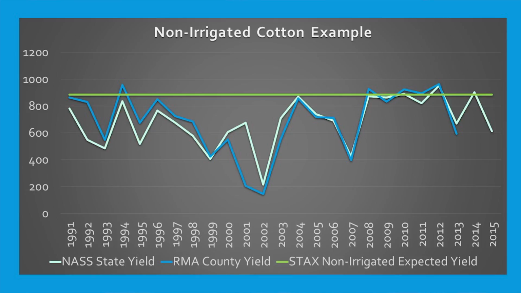By looking at the chart, a producer could look at two useful pieces of information. One is how often does the RMA county yield end up being below the STAX expected yield? The other is to look at the 2015 NASS state yield and if it's highly correlated with the RMA county yield, you can get an idea of where the 2015 RMA county yield could fall. Now, of course, this is just a useful exercise and it's not intended to predict actual 2015 STAX payments.